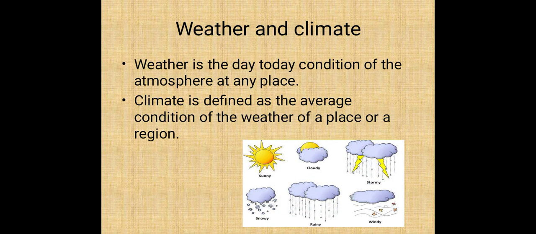In our last class, we saw what weather and climate are, their definitions and their elements. Once again, we recall it. Weather is the day-to-day condition of the atmosphere at any place. So, it is a day-to-day condition. It gets changed every day. And climate is opposite to the weather. Climate is defined as the average condition of weather of a place or a region. It won't get changed often like weather.